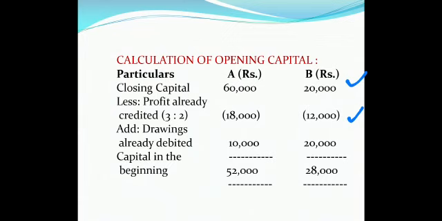So their capital in the beginning of the year, the opening capital balances, are for A 52,000 and for B 28,000. So we have done our additional working note. Now we will be showing the table where the adjustments will be made. 10% interest on capital was omitted on 52,000 and 28,000.